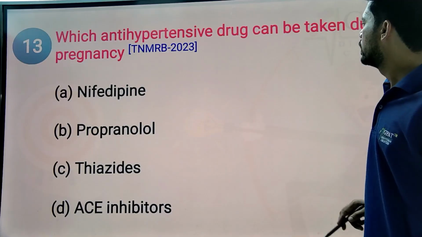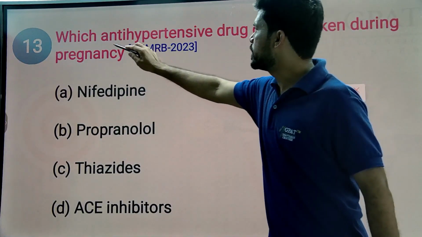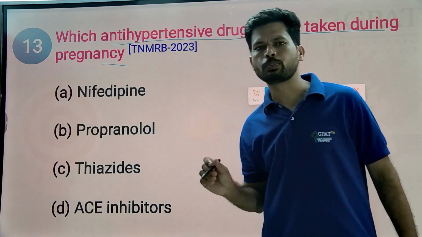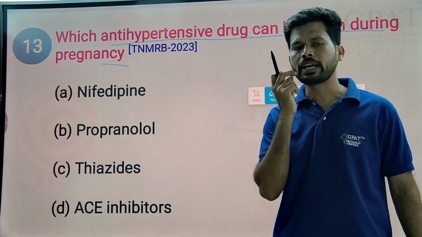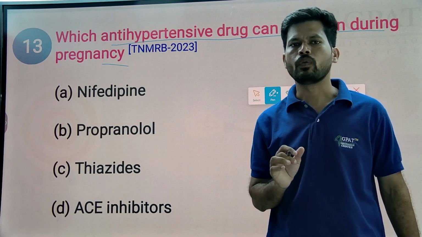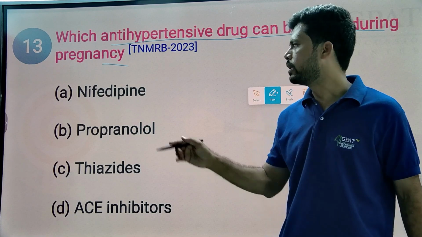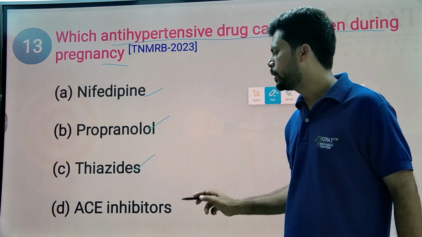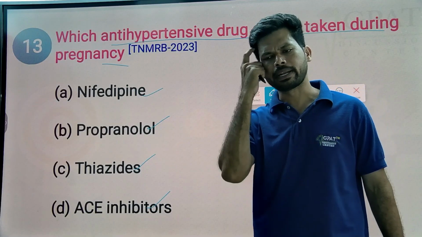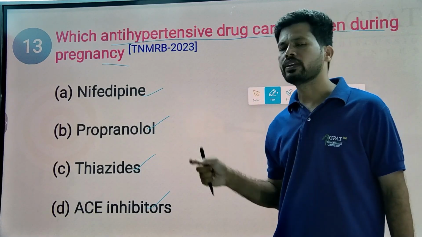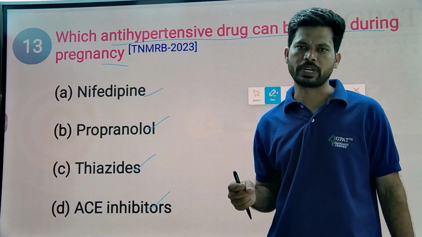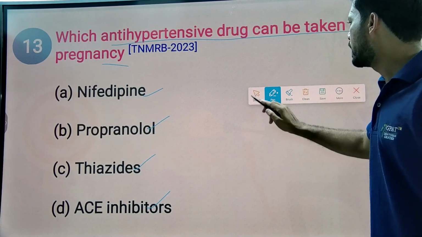Next question. Which antihypertensive agent can be taken during pregnancy? The simple question is, which of the following antihypertensive drugs is safe while taken in a pregnant woman? Drugs like nifedipine, a vasodilator, propranolol, a beta blocker, thiazide, a diuretic, ACE inhibitor, an antihypertensive. Generally, nifedipine is safe to take in pregnant women to reduce hypertension. So the simple answer is nifedipine.